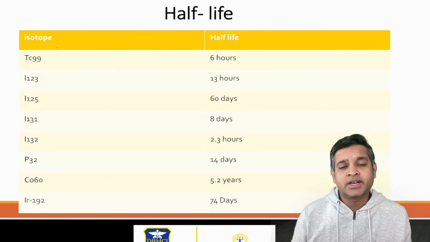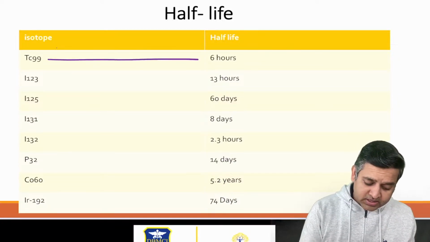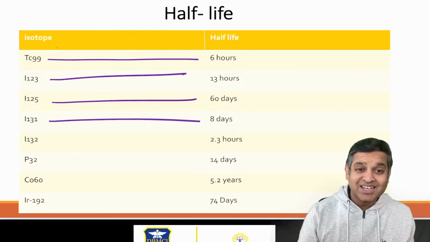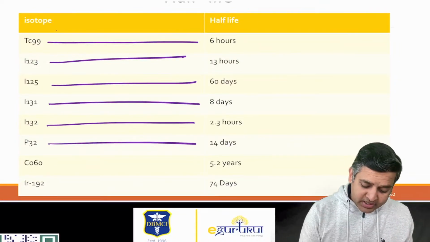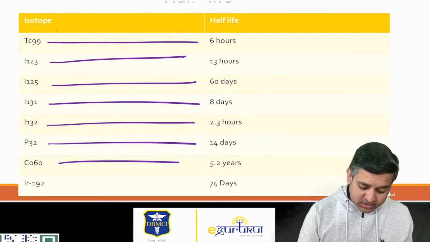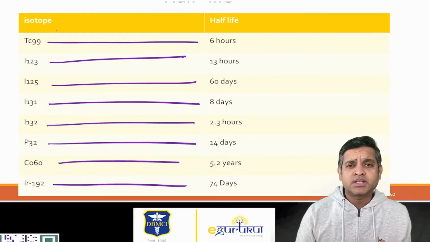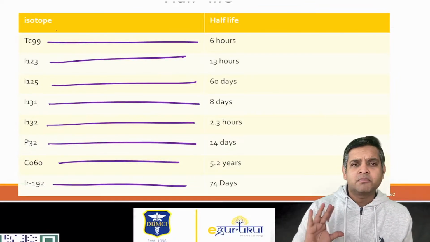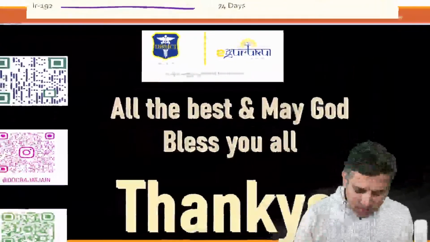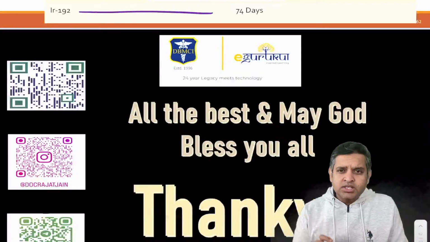Half-life of various radioisotopes: technetium 6 hours, iodine-123 13 hours, iodine-125 60 days, iodine-131 8 days, iodine-132 2.3 hours, phosphorus-32 14 days, cobalt 5.2 years, iridium-192 74 days. The best way to remember this is to remember it one day before the exam and vomit it out in the exam. That's all. That's the best way, right? So that's all about the very common must-know points.